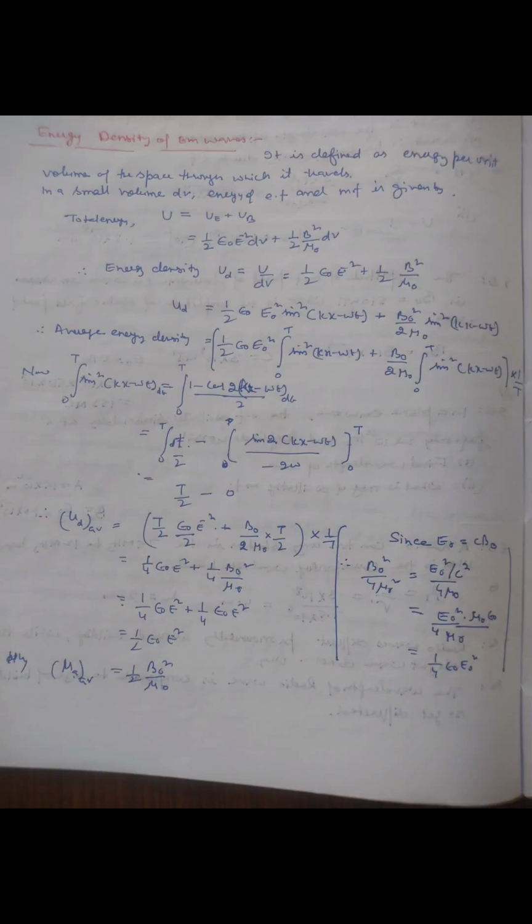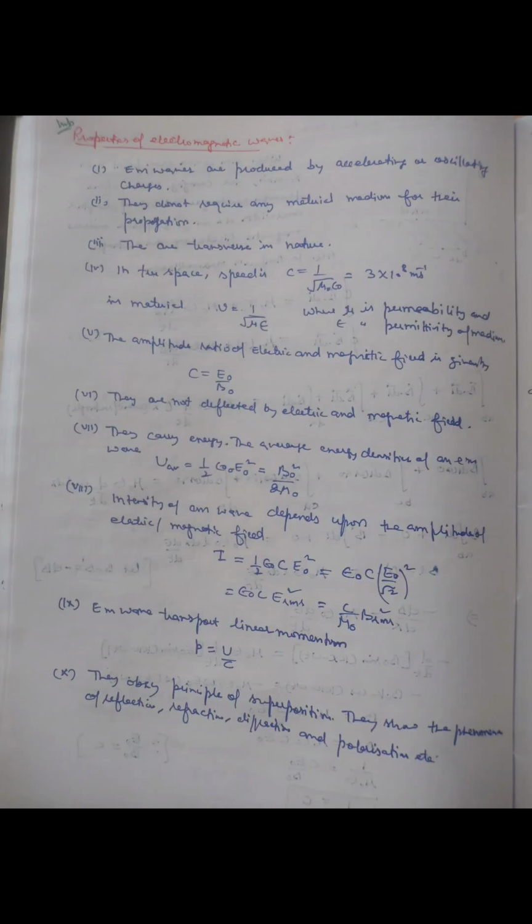Energy density of an electromagnetic wave is defined as the energy per unit volume of the space through which it travels. Average energy density is equal to half B naught square upon mu naught, where B naught is the amplitude of the magnetic field vector, and it is also equal to half epsilon naught E naught square, where E naught is the amplitude of the electric field vector. Some properties of electromagnetic waves.